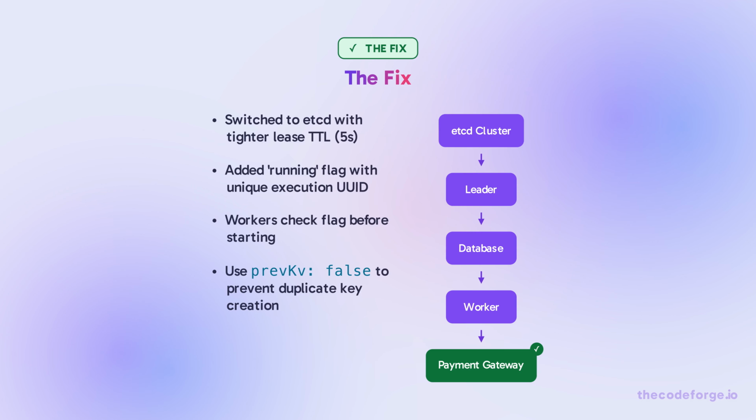We switched to etcd with a tighter lease TTL of 5 seconds and added a running flag in the job row with a unique execution UUID. Workers check the flag before starting. This prevents duplicate execution even if split brain occurs.